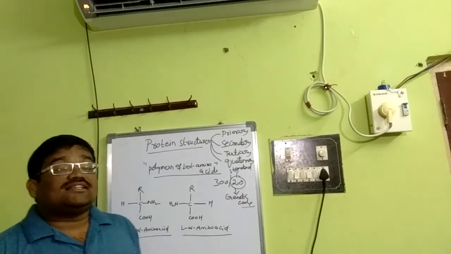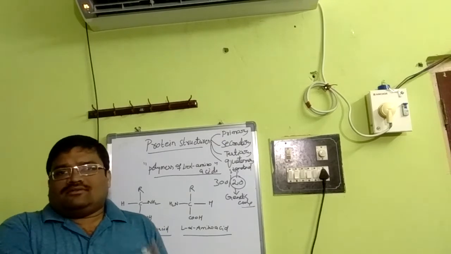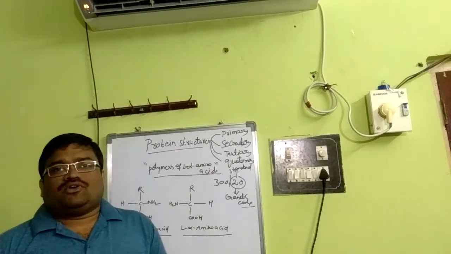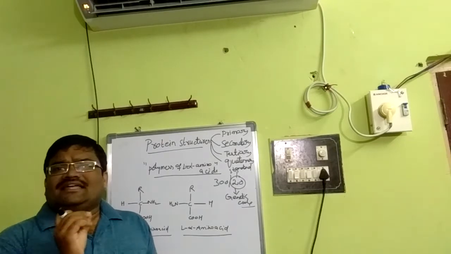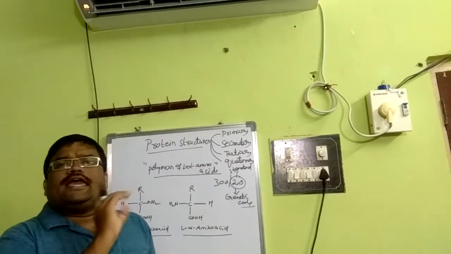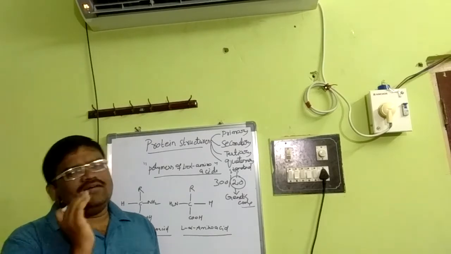That is why they are considered as the standard amino acids. So the genetic code is the criterion for considering a set of amino acids as standard amino acids.